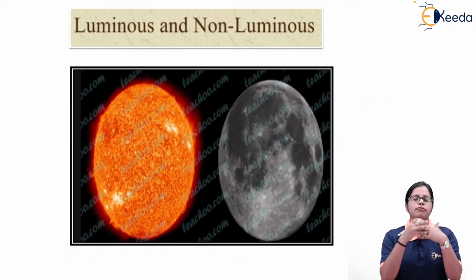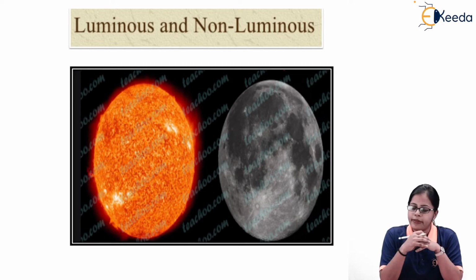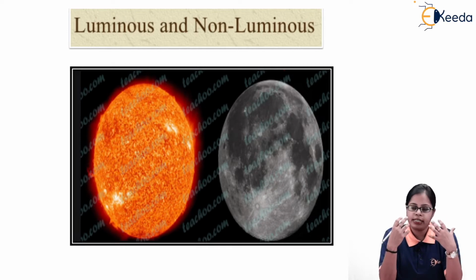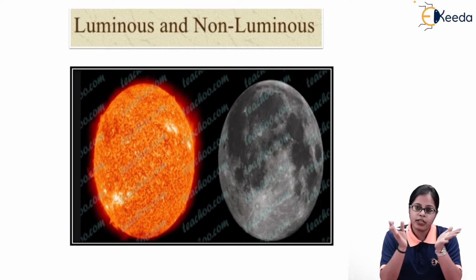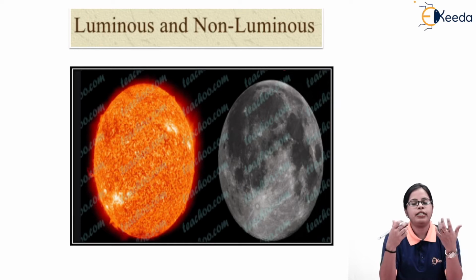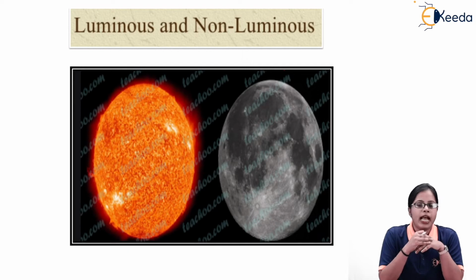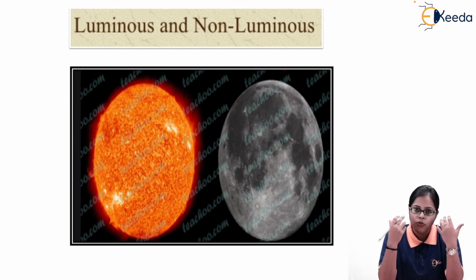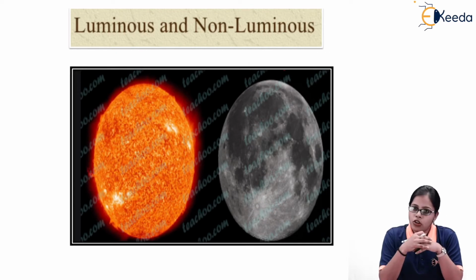Next, in nature we consider two types of object whenever we talk about light, that is luminous object and non-luminous object. When you say luminous object, it means the object which has the ability to show its own light, and it is considered a luminous object. And the objects which don't have their own light, or don't exhibit their own light, are called non-luminous.